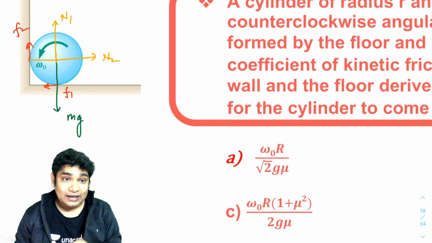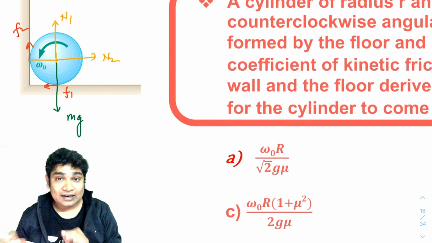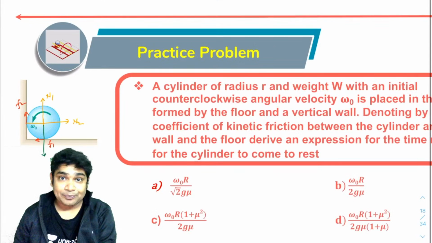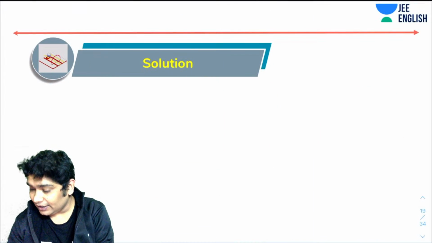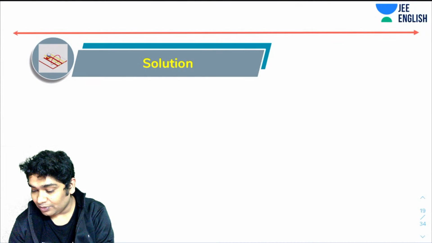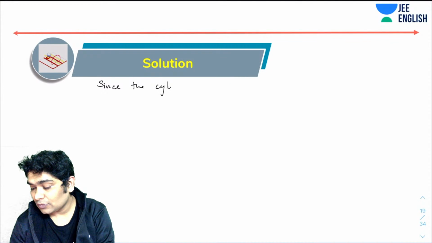Now, this cylinder is in equilibrium, translatory equilibrium. So I can write equations from the translatory equilibrium, since the cylinder is in translatory equilibrium,